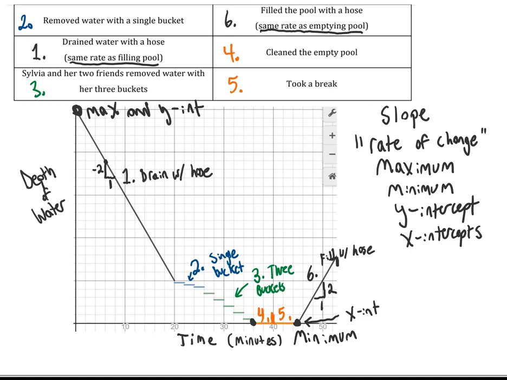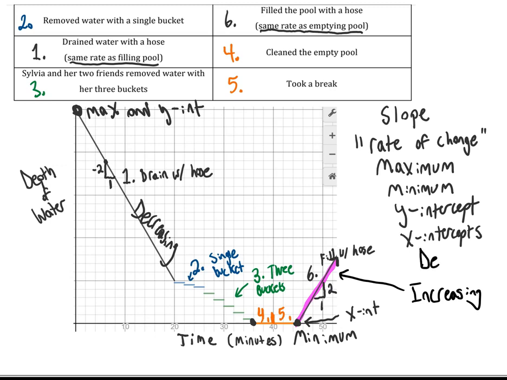And then the last thing that we want to talk about from this scenario with regards to features of functions is the idea of increasing and decreasing, which we kind of already talked about when we spoke about slope. So here we have that the depth of the pool was decreasing. We can clearly see it's going down. Whereas over here during this stretch, we saw that the depth of the pool was increasing.